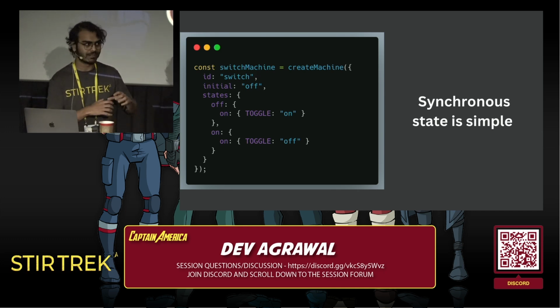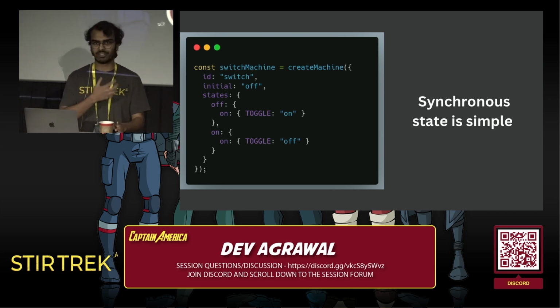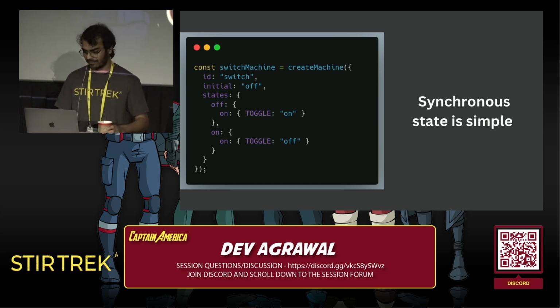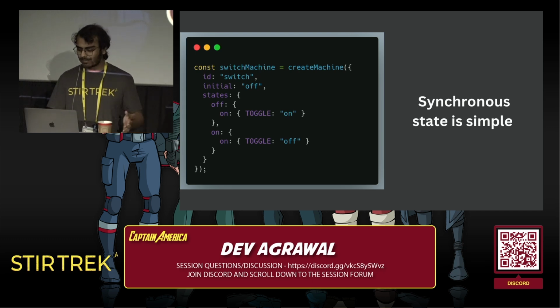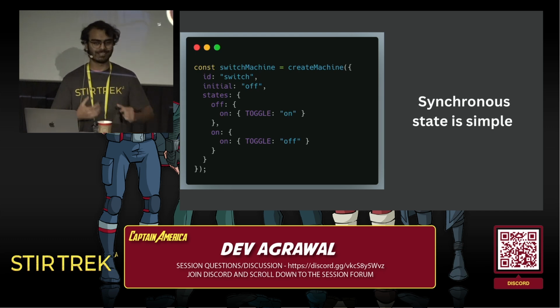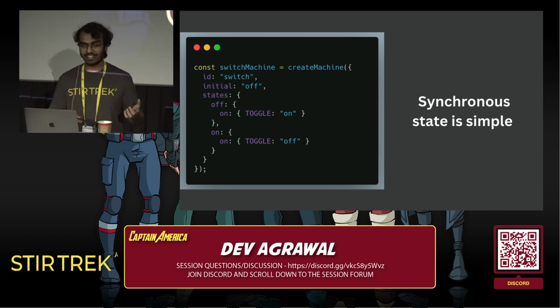Now, initially, we used these frameworks to build little embedded widgets or islands of interactivity within our websites. So we would render the entire HTML page on the server using all the data that we needed, and then we used these frameworks to add synchronous interactive bits on the client side. But at some point, we started to build complete applications with these frameworks, especially with the advent of client-side routing.